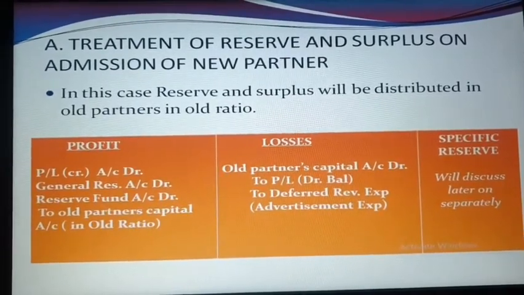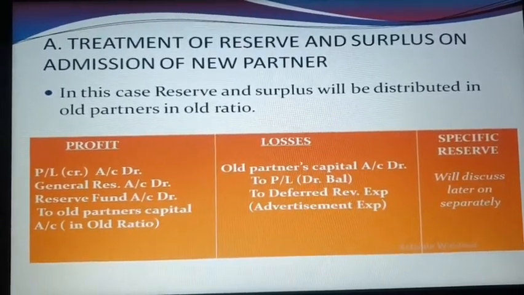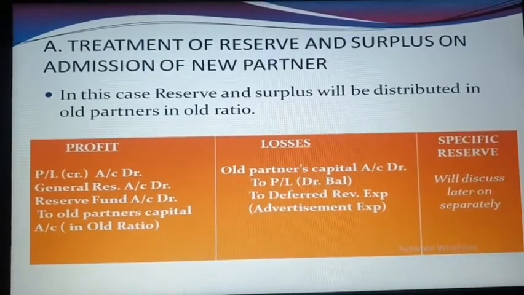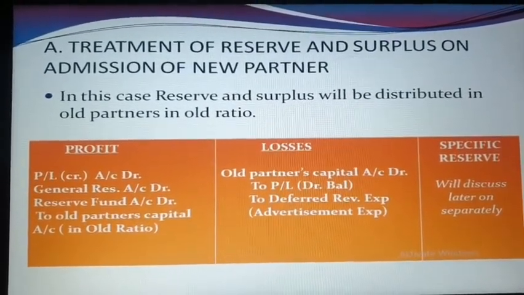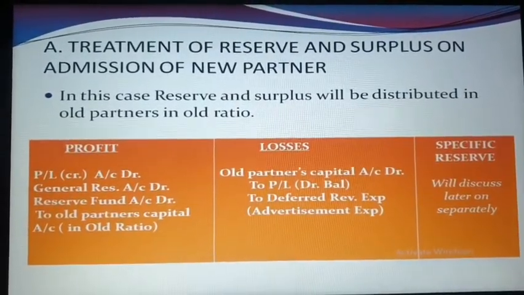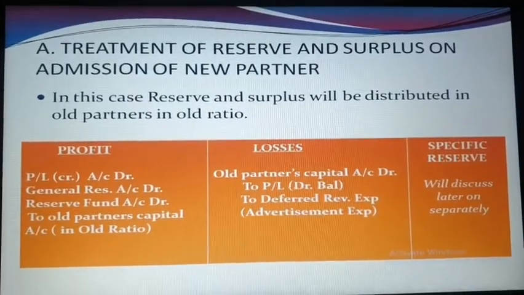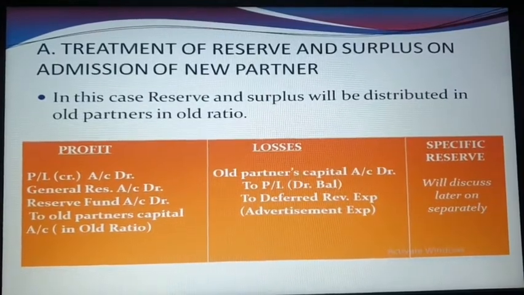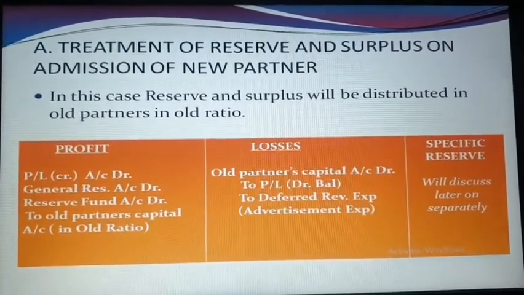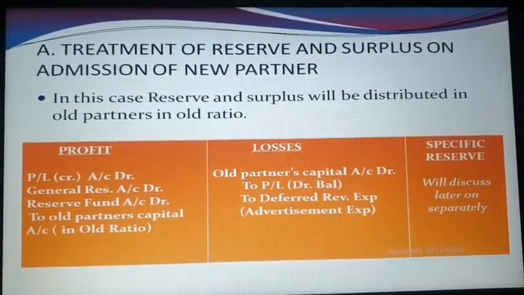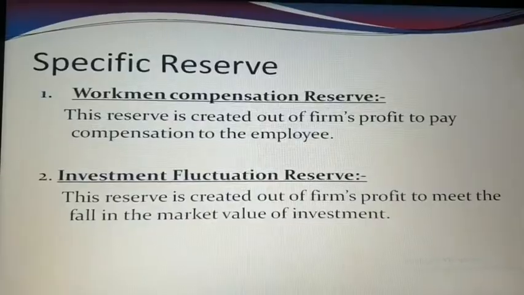There are two types of loss, that is P&L debit balance or deferred revenue expenditure, like advertisement expenditure. In both cases, all the profit and losses will be distributed among the old partners in the old ratio. The third one is a specific reserve, which we'll discuss in the next slide.